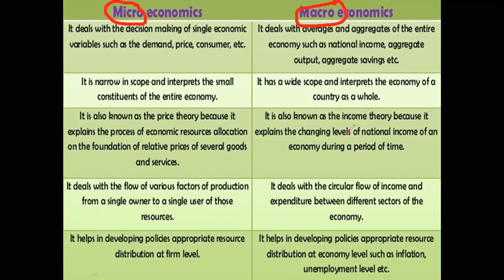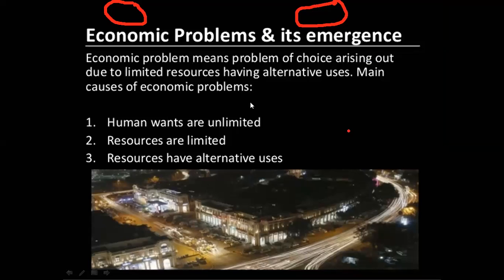So if we talk about the next slide, that is economic problem and its emergence, which we had already covered. You already know economic problem, that is problem of choice. वो हमारी problem है, problem of choice की, and it arises because of the three major reasons. Human wants are unlimited, resources are limited, and resources have alternative uses.